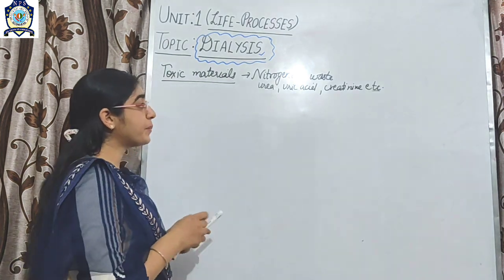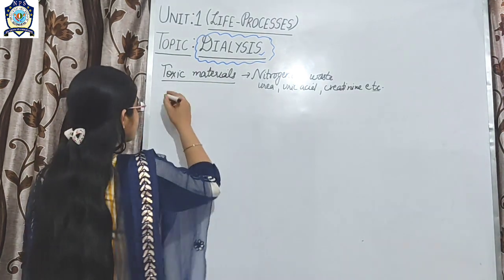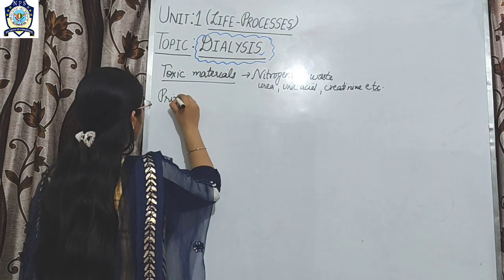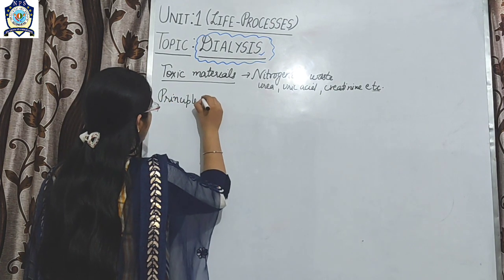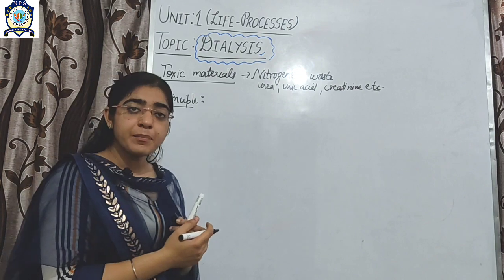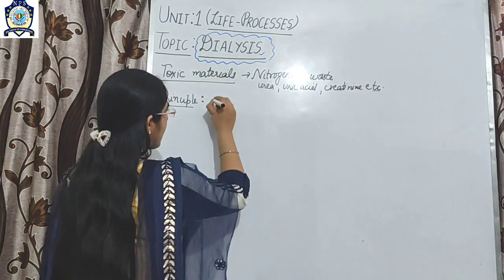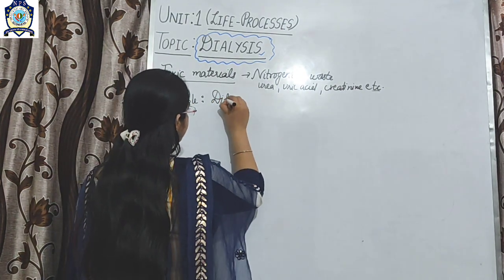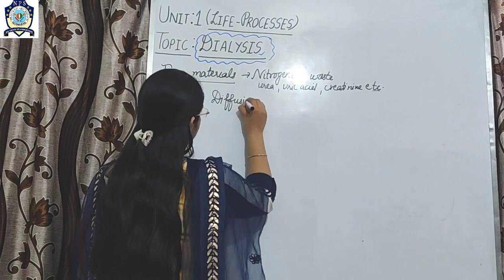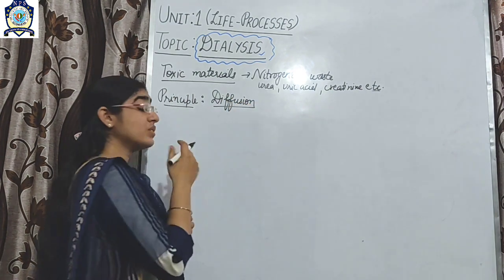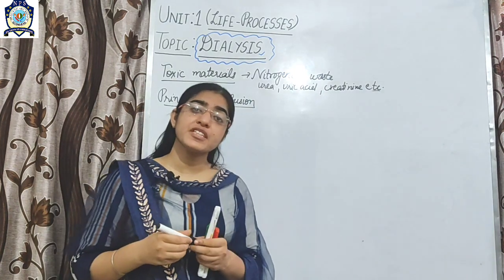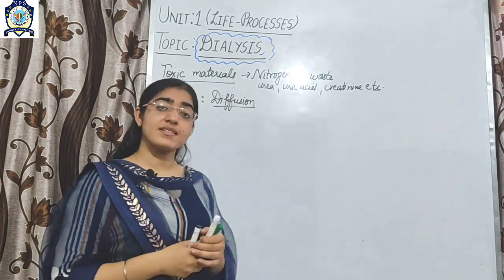Now what is the principle of this process? The principle of dialysis is diffusion. On the basis of this principle this process occurs.